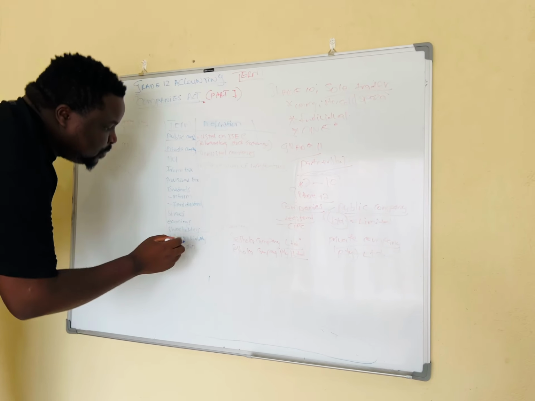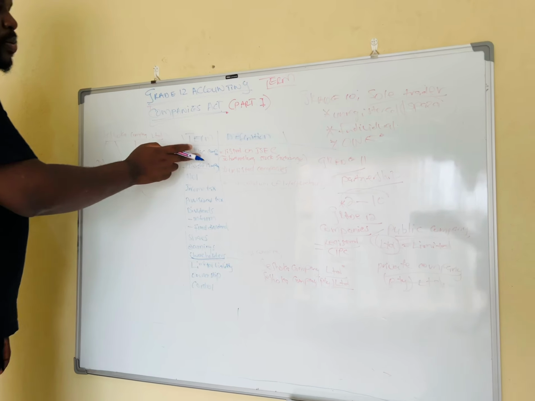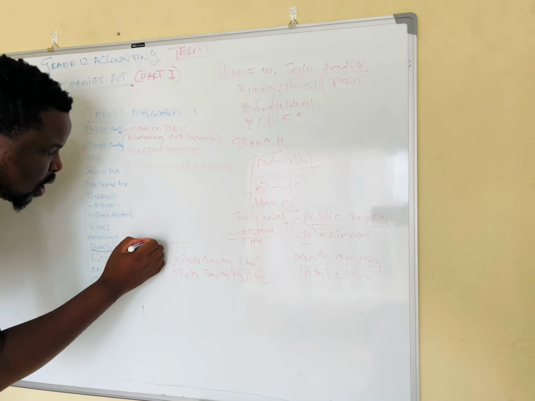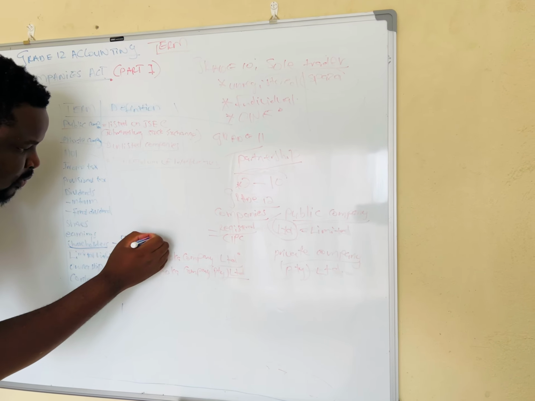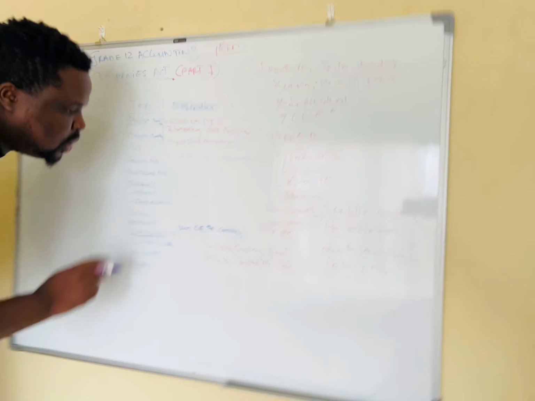So now guys, we're going to look at what is a shareholder. Remember we spoke about a public company and a private company. A shareholder is basically the owner of the company. This is what a shareholder is.